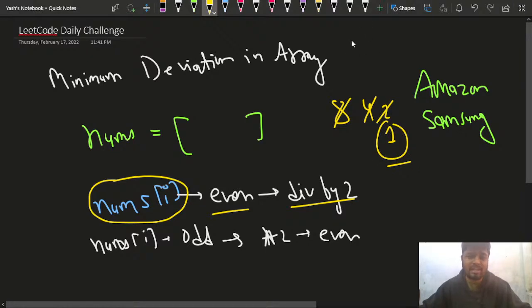Similarly, if I have a number like 30, since 30 is even, I will divide it by 2, so it will become 15. But furthermore, I cannot divide it, right?